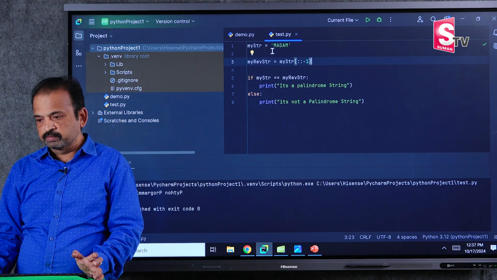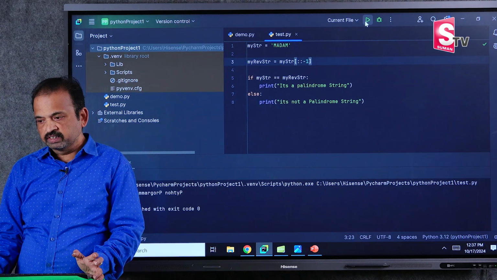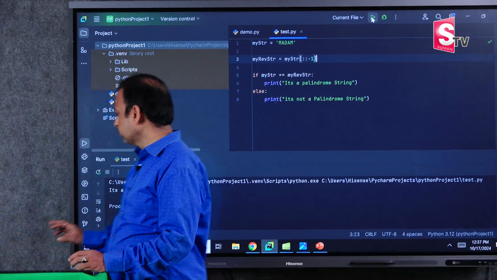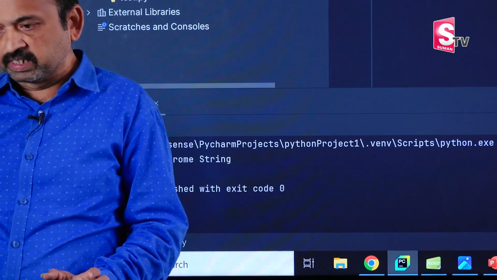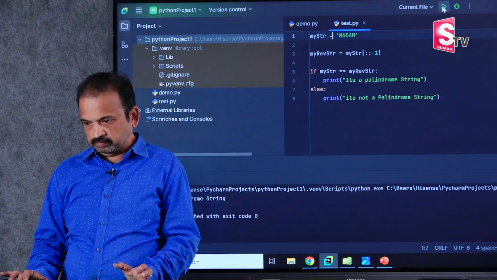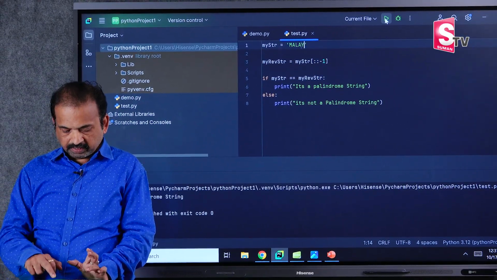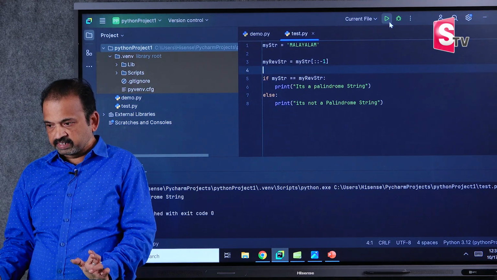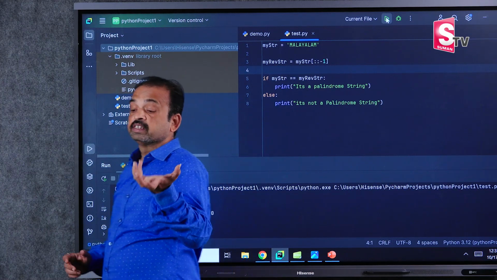When I run this program, see what my input is. My input is madam. It's a palindrome string. Okay, and we'll check with another string, for example, Malayalam. And again I run this. Same thing, it's a palindrome string, because when you reverse Malayalam, it is the same string.